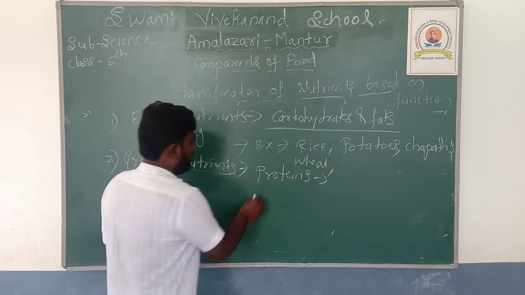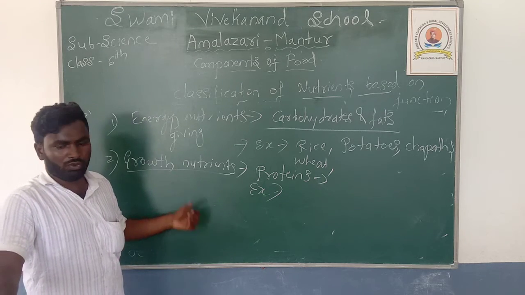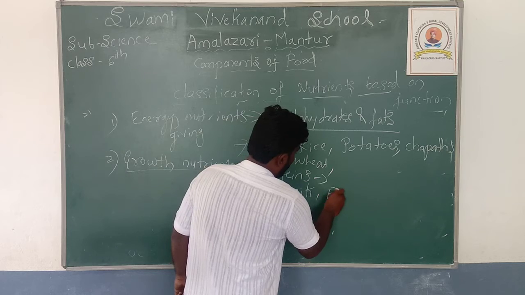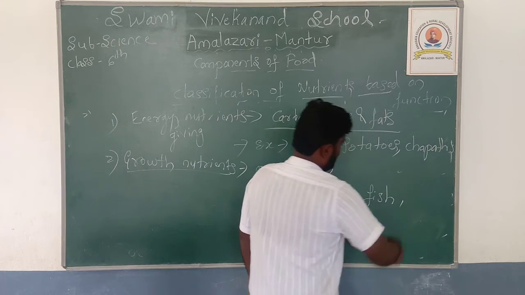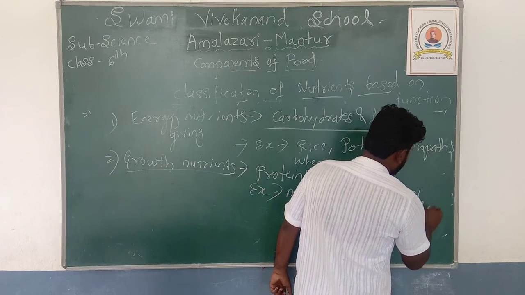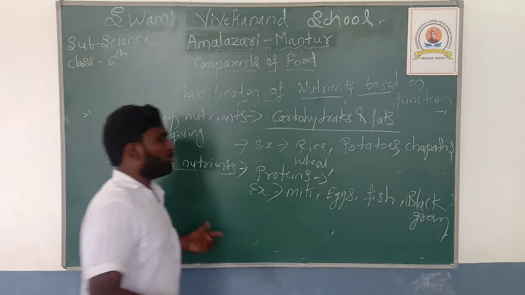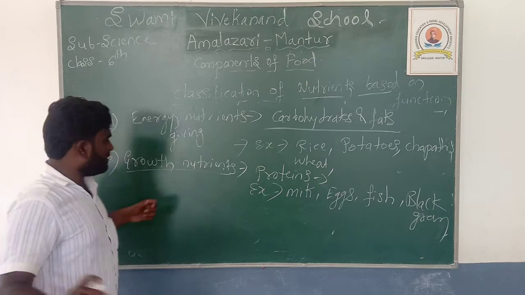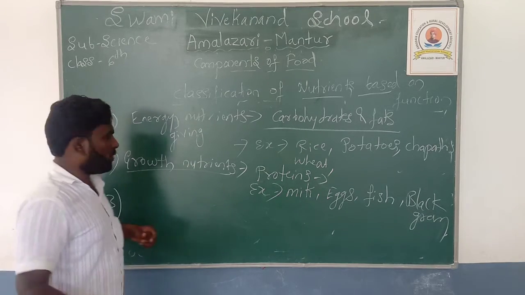Examples for the food items which contain the growth nutrients: milk, eggs, fish, black gram. These food items contain the proteins in rich quantity. Okay, next, the third type of nutrients based on its function, that is protective nutrients.